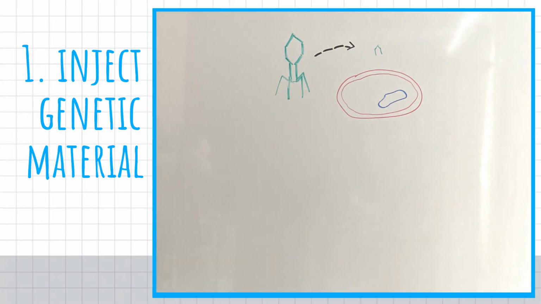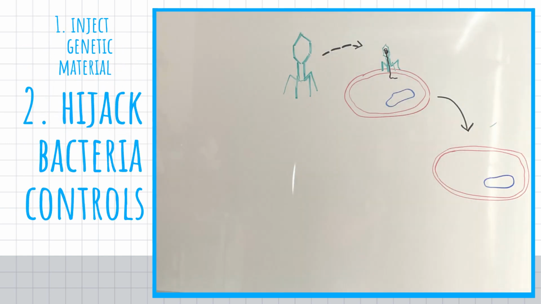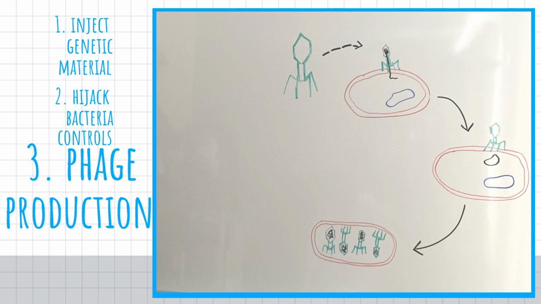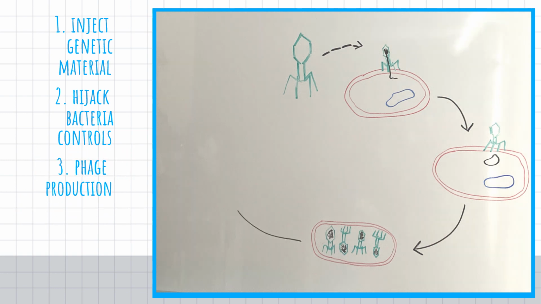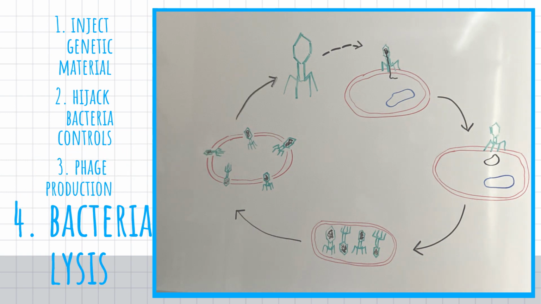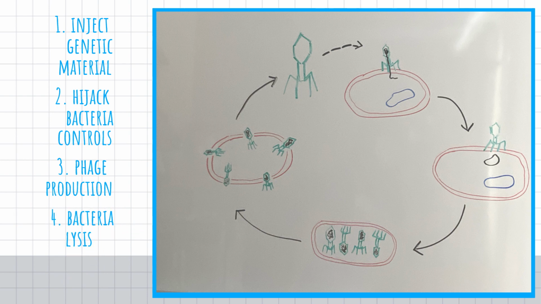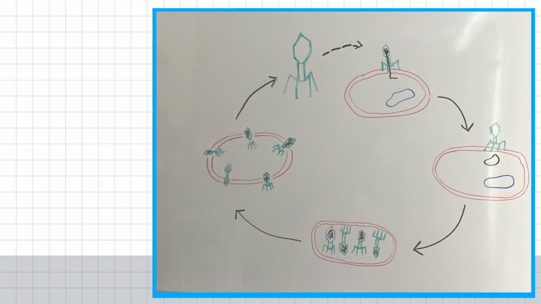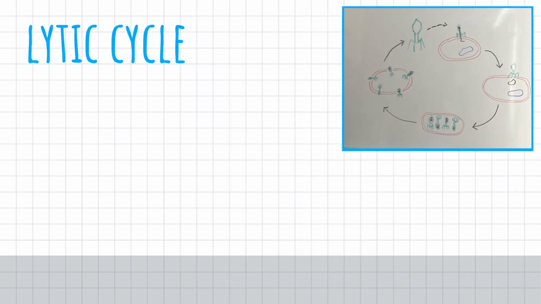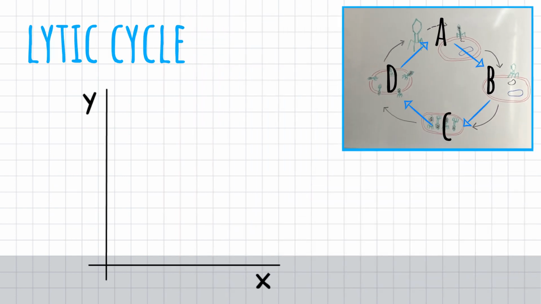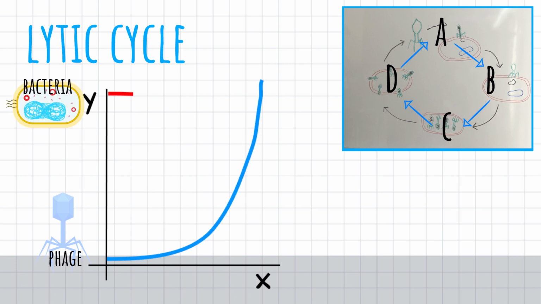The phage injects its genetic material into the bacteria cell and hijacks the bacteria's control system to start mass-producing more phages. The bacteria will eventually lyse or burst, releasing all the new phages that can go on to infect even more bacteria. This cycle, known as the lytic cycle, creates a positive feedback loop where a small dose of phages can grow exponentially and kill the bacteria population much more efficiently.